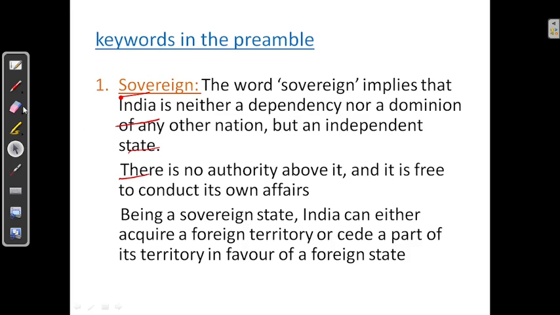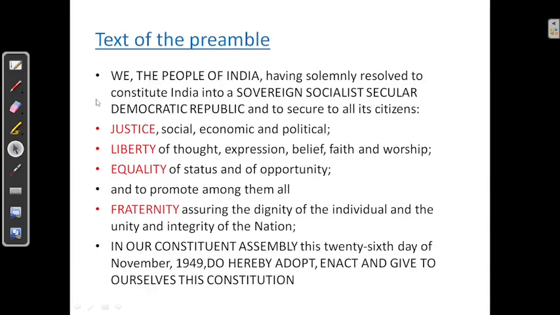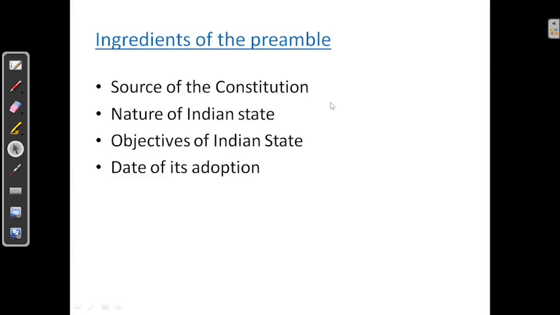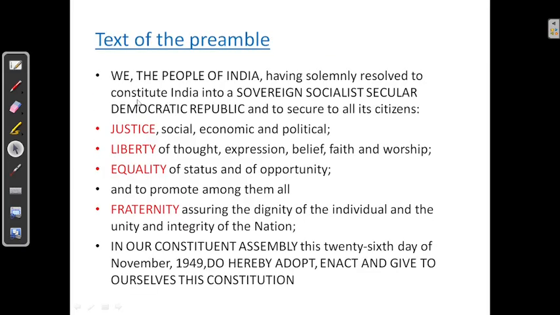Next, let us see the keywords. Keywords are nothing but sovereign, socialistic, secular, democratic, republic, justice, liberty, equality and fraternity. Now let us see these keywords one by one.